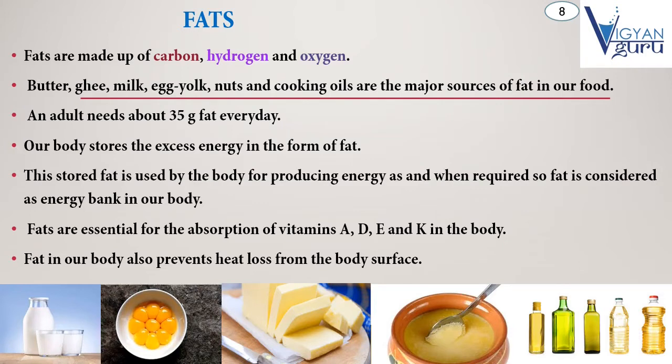Fats are essential for the absorption of vitamins A, D, E, and K in the body. Fats in our body also prevent heat loss from the body surface.